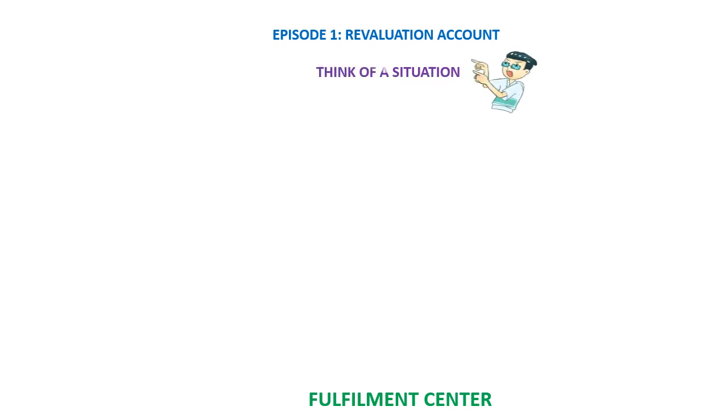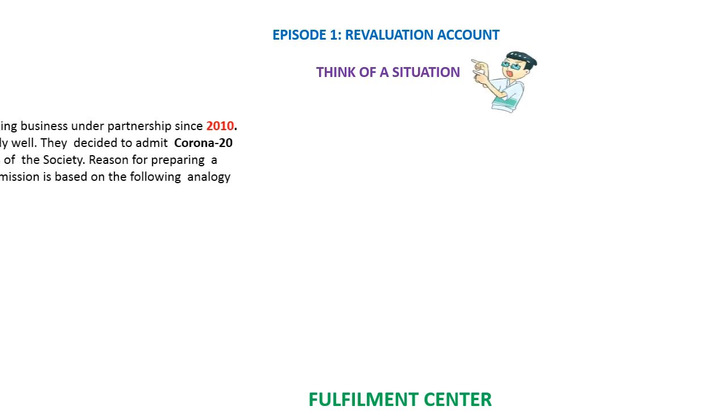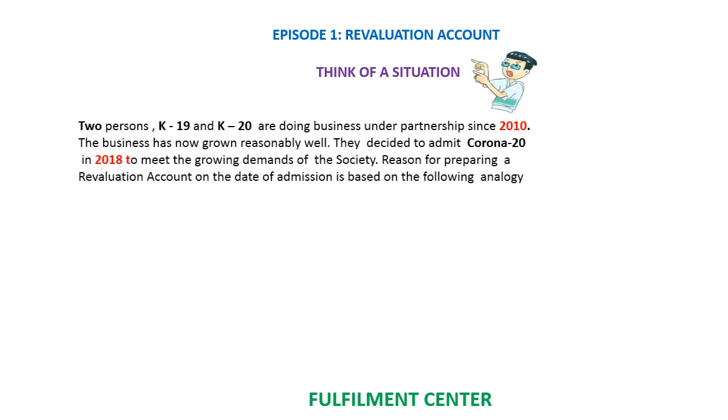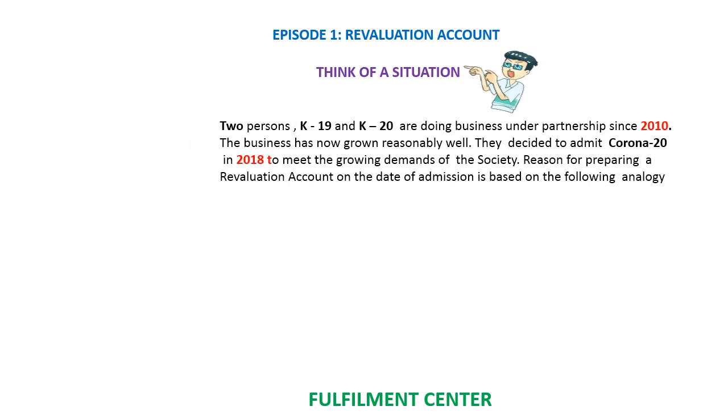Episode 1, Revaluation Account. Let me consider a situation. Two partners, K19 and K20, are doing business under the partnership since the year 2010. Please note down this year. They decided to admit Corona 20 in the year 2018. Also note this. Based on this, I would like to form two situations.